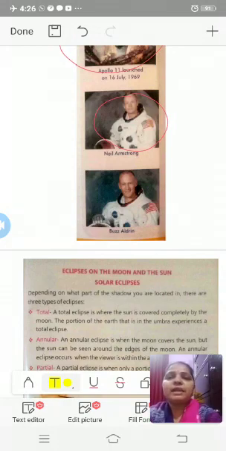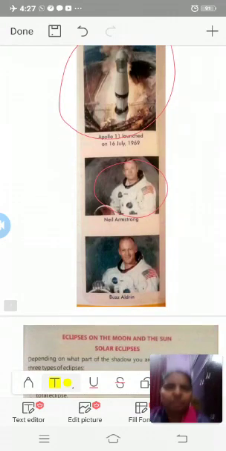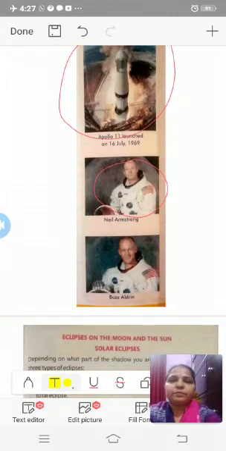Commander Neil Armstrong was the first man to walk on the moon. Armstrong was joined on the moon by Buzz Aldrin, and together they spent 2.5 hours on the moon's surface. They performed a number of experiments and collected rocks and soil to bring back to Earth. They left their American flag on the moon.